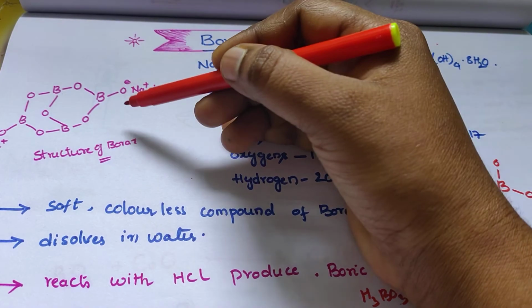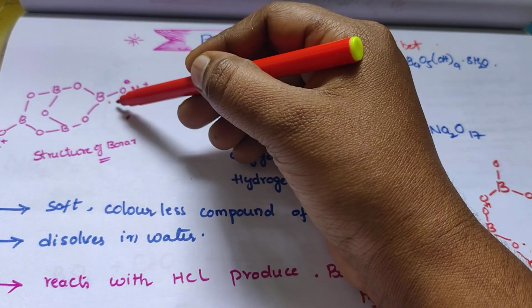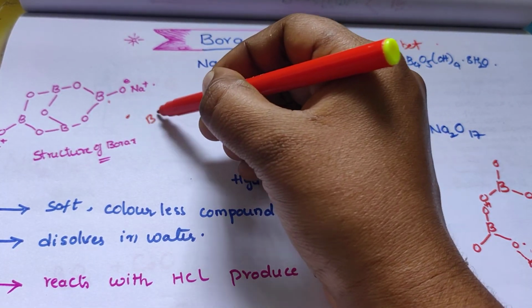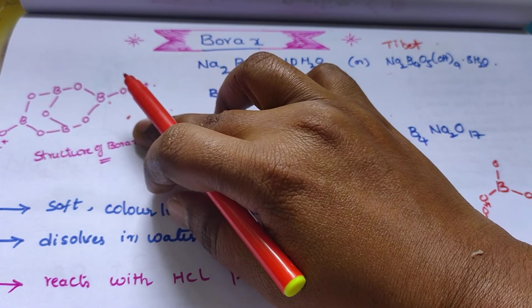The borax structure is like this. Each boron atom is surrounded by 3 oxygen atoms, that is BO3 units. The structure of borax is like this.